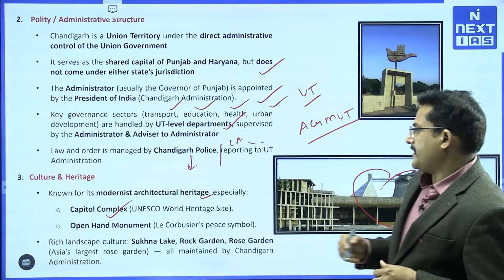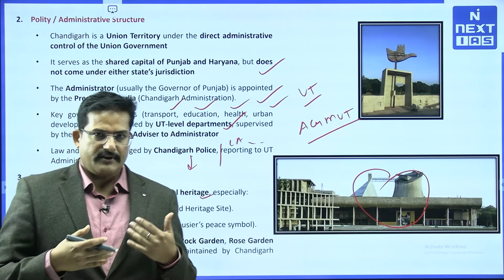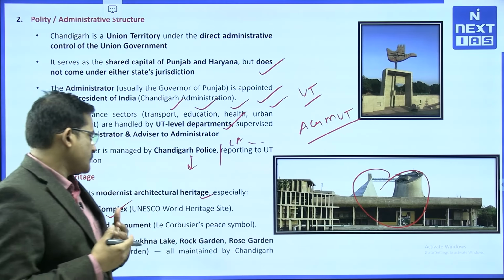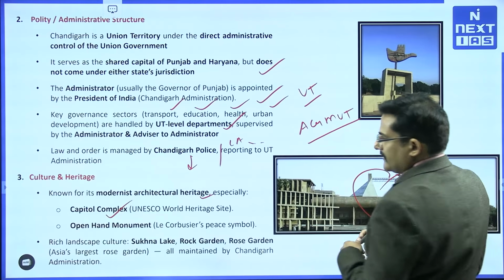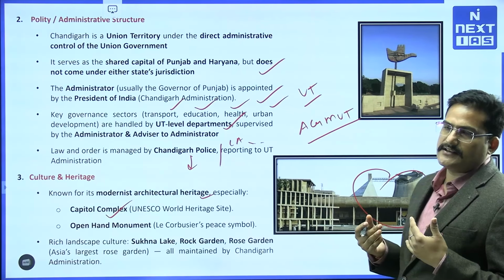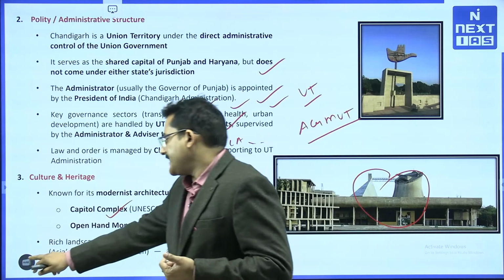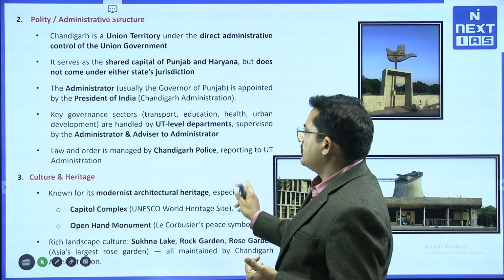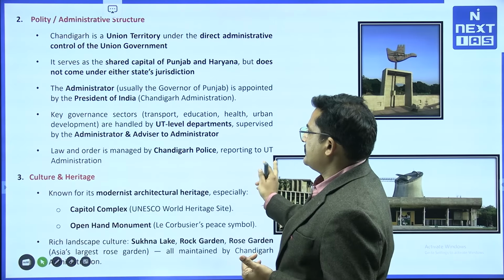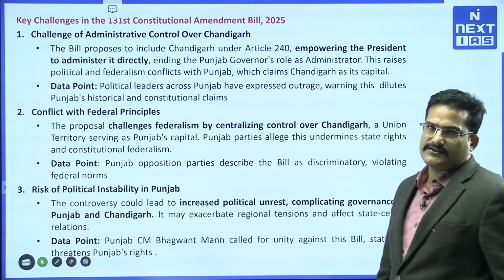Then there is the Open Hand Monument. We said that there is Sukhna Lake, a very interesting and famous place for public hangout. In Chandigarh, the Rock Garden is there, and the Rose Garden is there. These are basically the heart and soul of Chandigarh. If you talk about the culture and heritage linkage of Punjab with Chandigarh, then this will suffice, right. So now, having said that, what is the key challenge, what was the proposal?